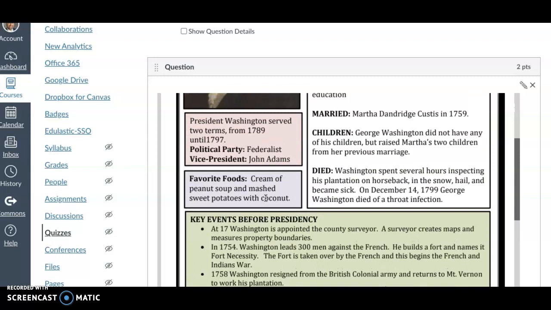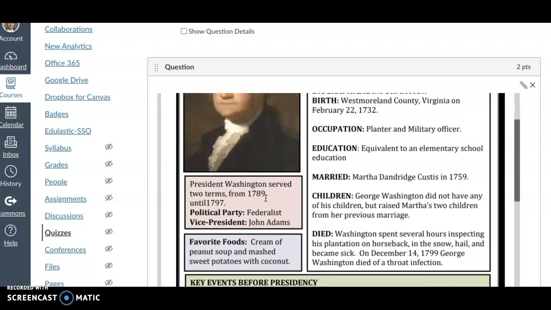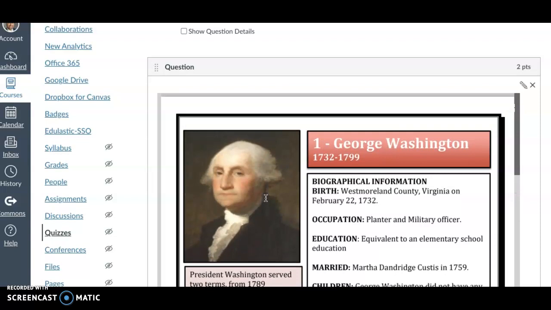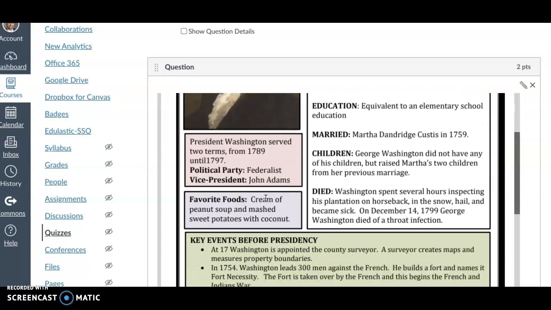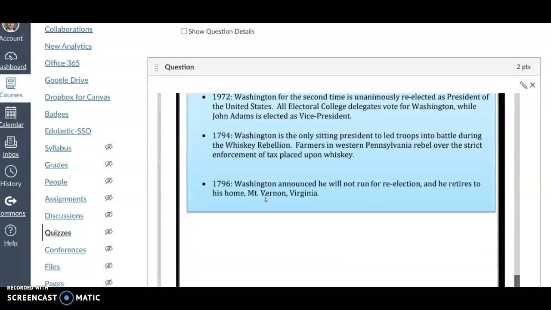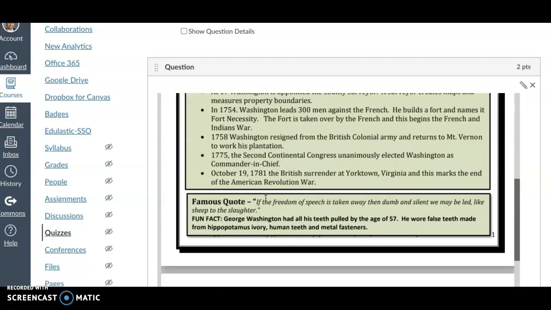And please understand, this is a quick overview of Washington. He was a very complex individual. So anyways, watch that short video on the enslaved people at Mount Vernon, and then answer the questions for the quiz, and you'll find all the answers on this handout that I created for you.